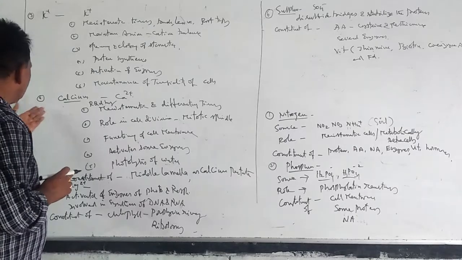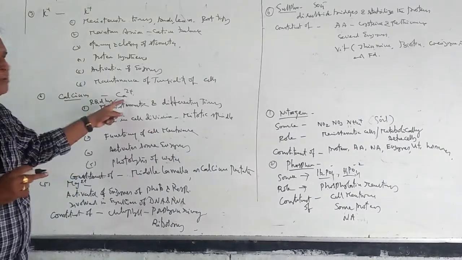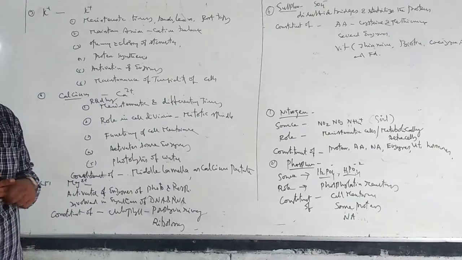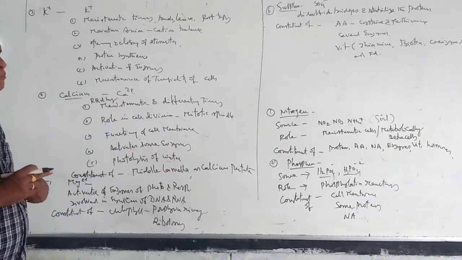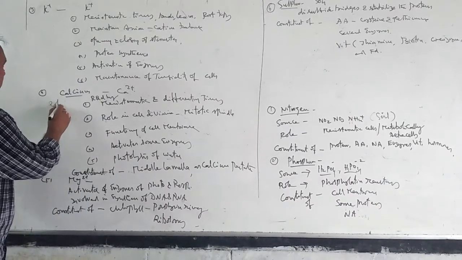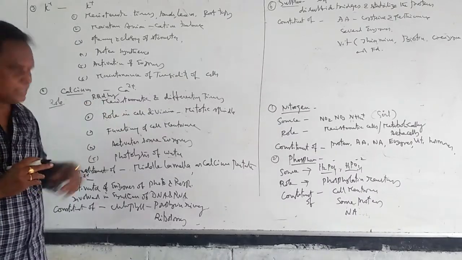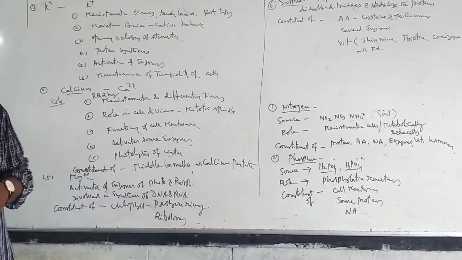With regards to calcium, calcium is absorbed from the soil in the form of the calcium divalent cation Ca2+. Regarding its role, the first one is that it is required by meristematic and differentiating tissues in plants.